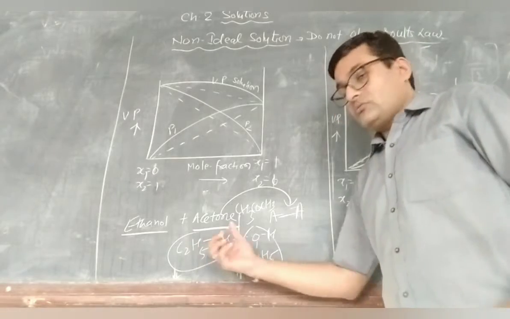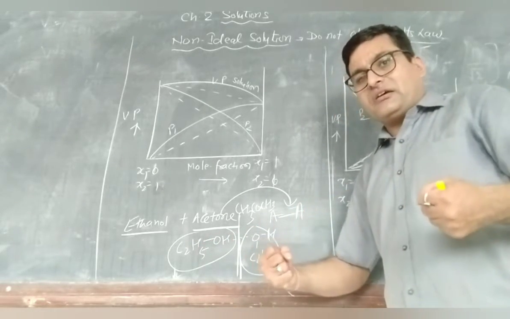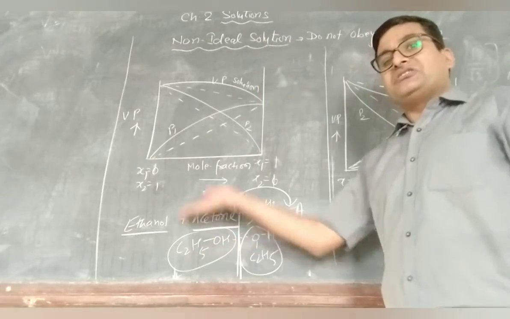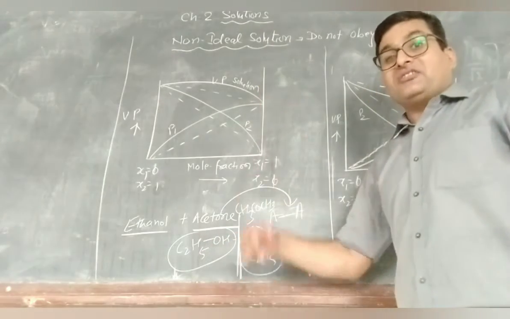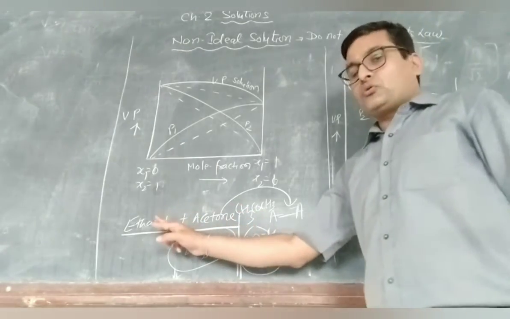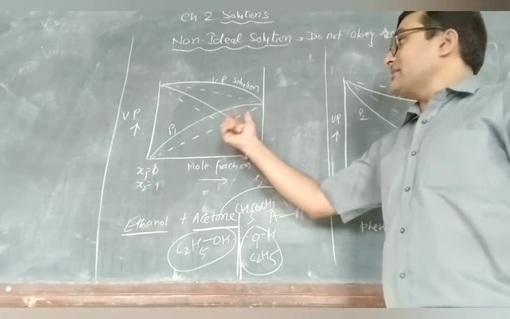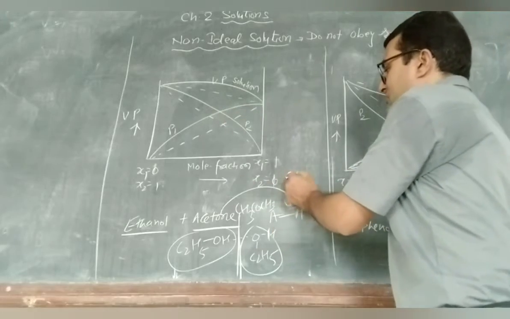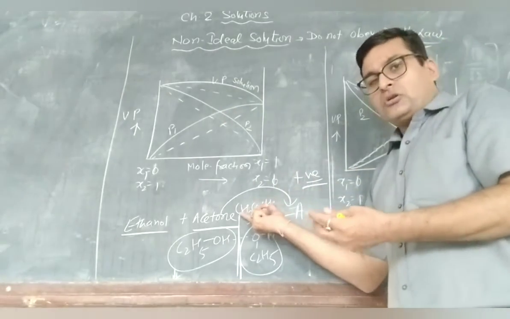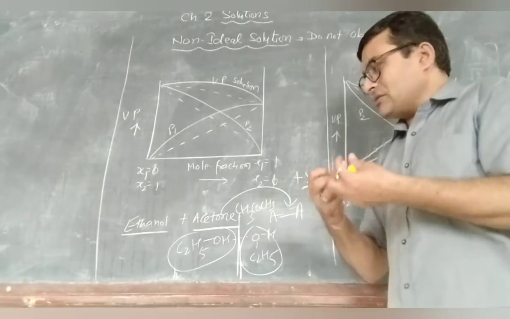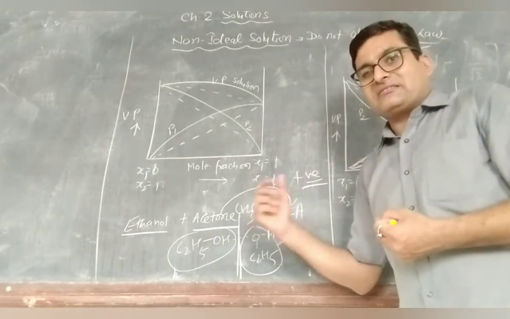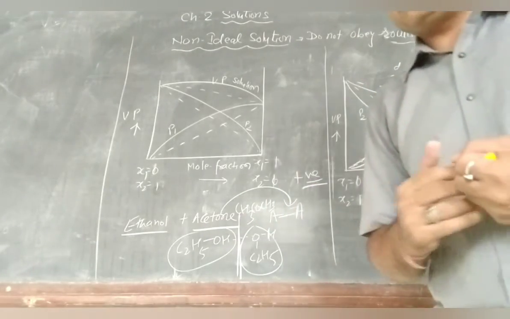So now AA type interactions get weaker and the molecule finds it easy to escape and its vapor pressure increases. So by adding acetone to ethanol, its vapor pressure increases, we call it positive deviations. That means acetone breaks the interaction between the host molecules. Right? This is the example of positive deviations.